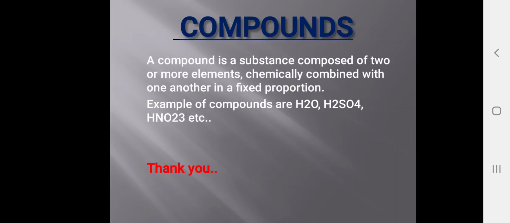Until now we have discussed elements. Now we are going to discuss compounds. A compound is a substance composed of two or more elements chemically combined with one another in a fixed proportion, or we can say in a fixed ratio. For example, compounds are H2O, water, H2SO4, HNO3, etc. So these are the examples for compounds.